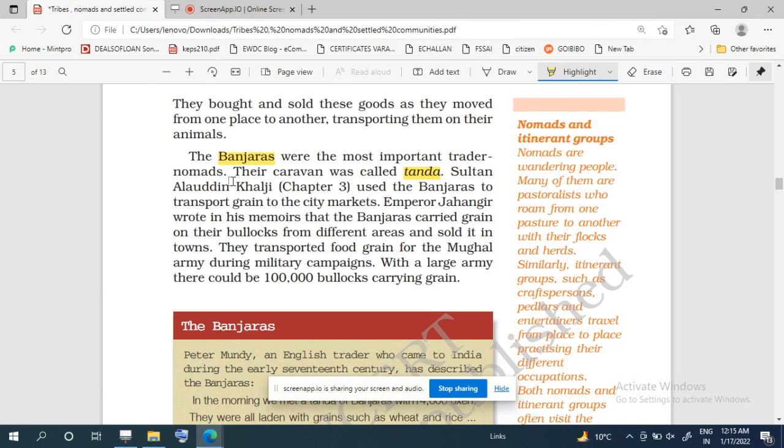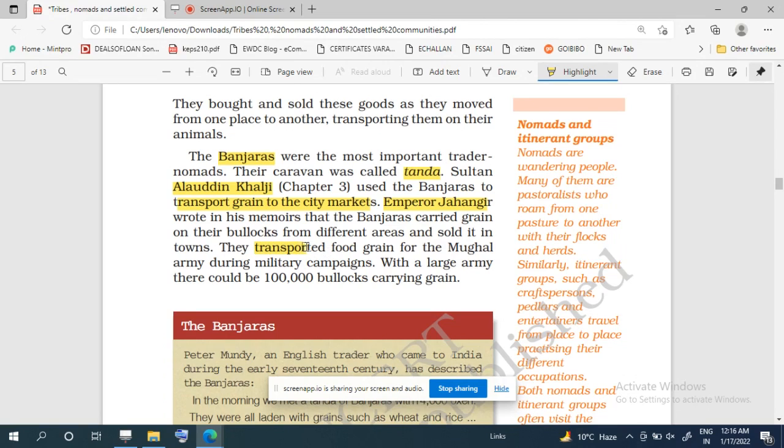to transport grain to the city market because they were always on the move. So they were used to transport grain to the city market. And Jahangir also wrote in his memoirs that Banjaras carried grain on their bullocks from different areas and sold it in the towns. Because they were always on the move, they were used by these emperors in order to transport the grains. And not only this, they also transported food grains for the Mughal army.